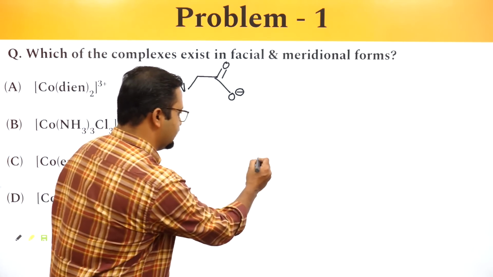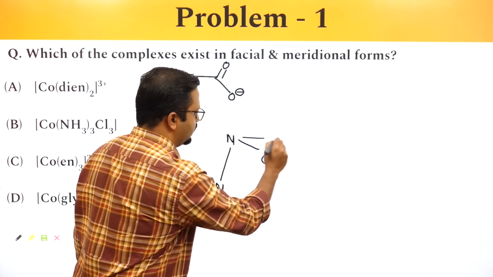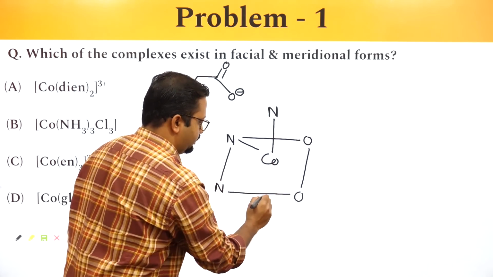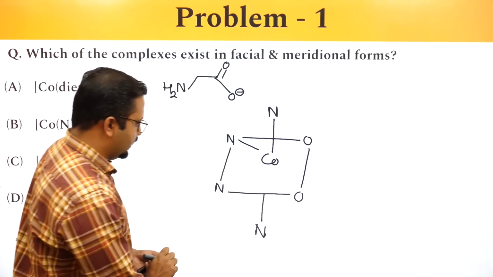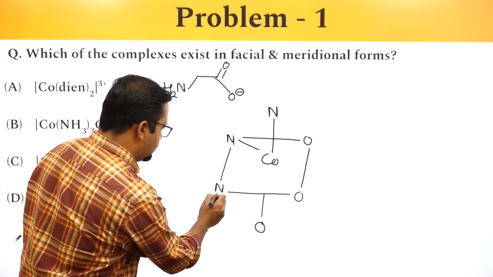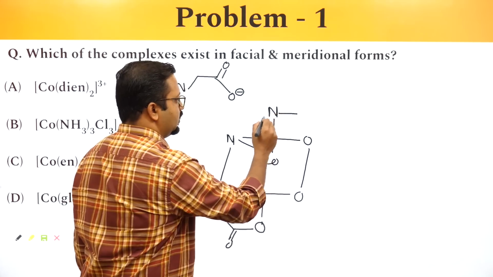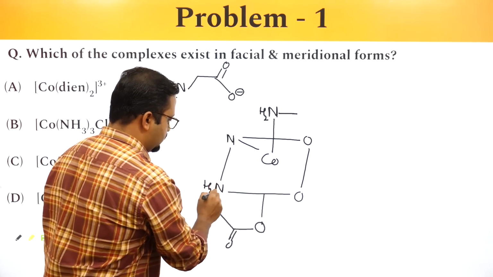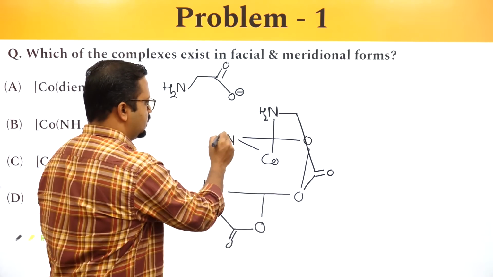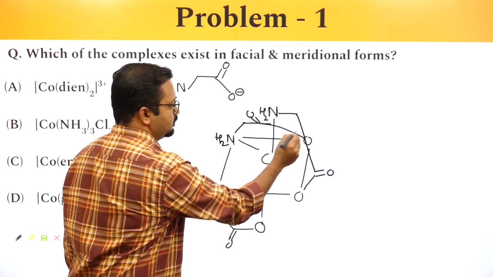So Co, N, O. If I write it like this, I can draw this.